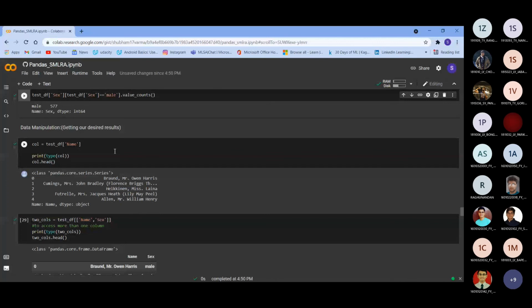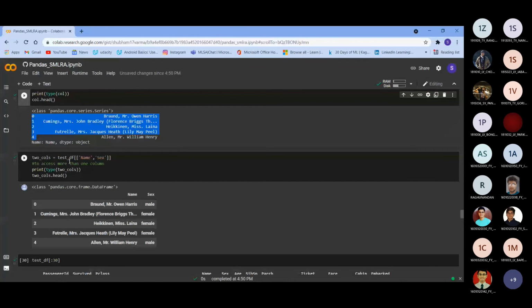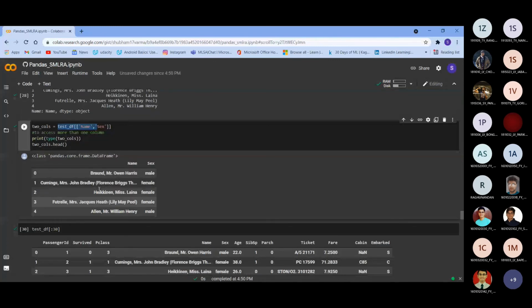Now, suppose you want only 2 columns of the data set to be printed, that is the name and the sex column. Then you can just use a list of lists, name comma sex, as the column names in that, and print it. So this will be printed. Only 5 values are printed because I have used the head function here, as we discussed above. Only the top overview of the data set is given to us.